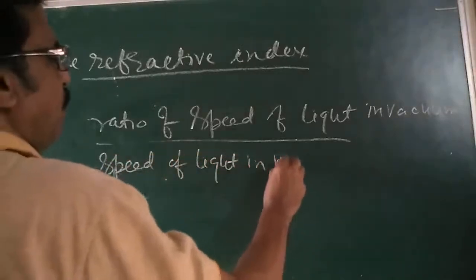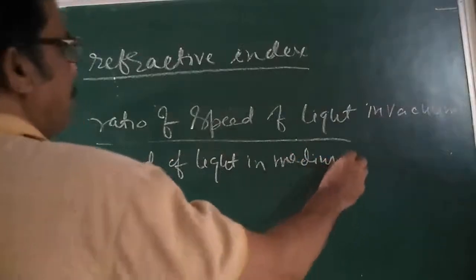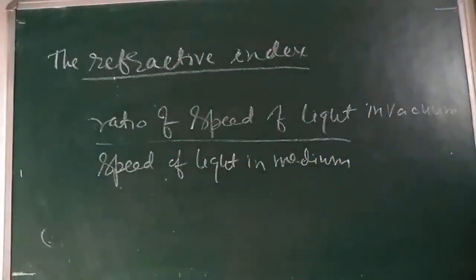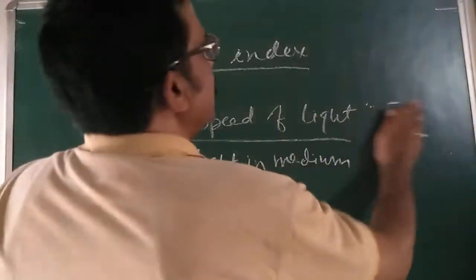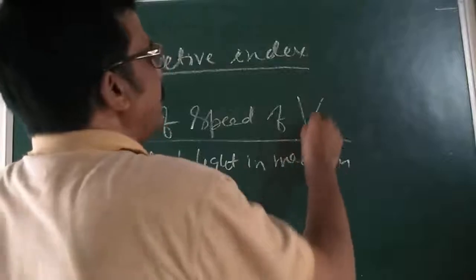Write down, this is the definition of refractive index. Is it clear? I can write it as speed of light in vacuum.